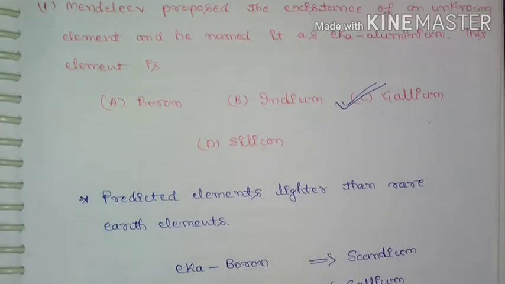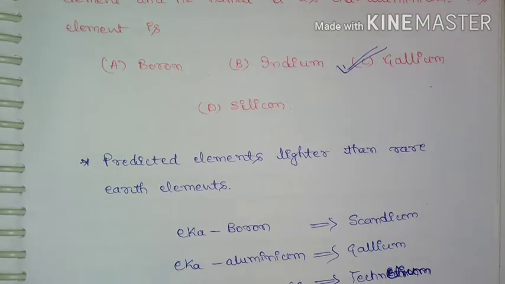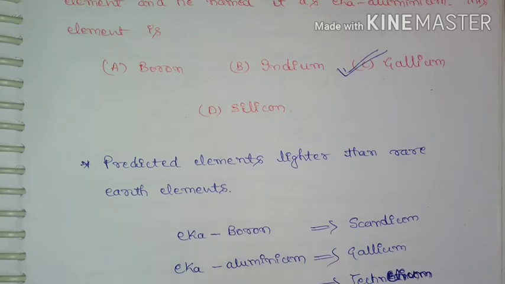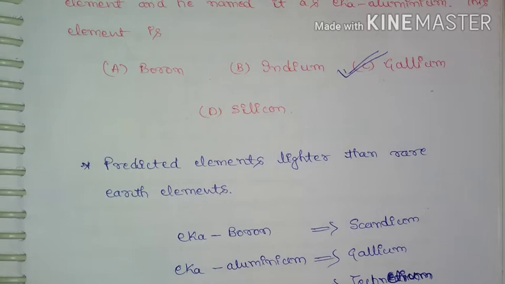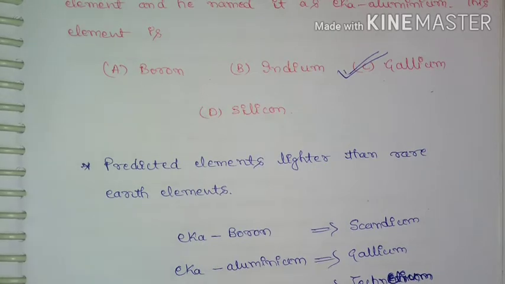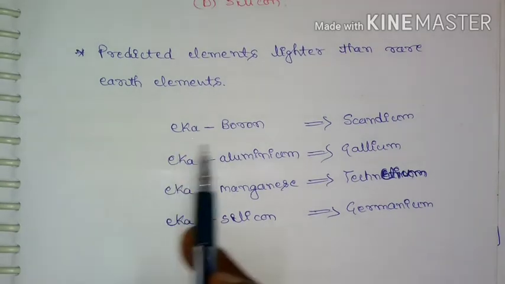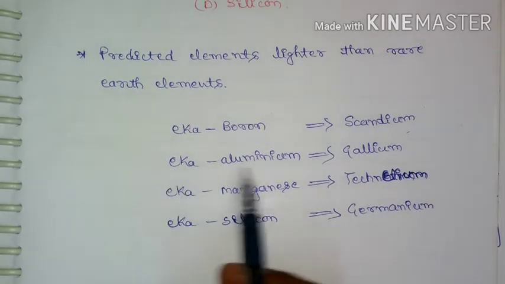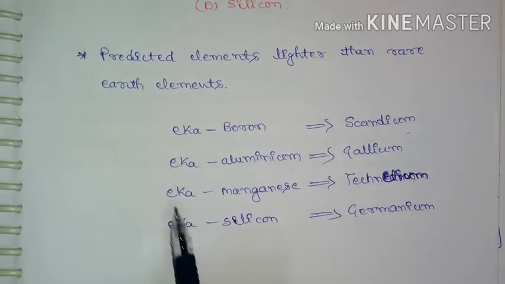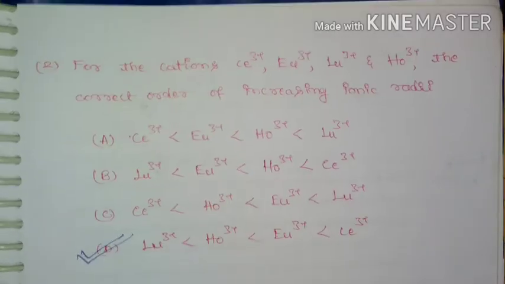This name has been given using the Sanskrit language, that is Eka, Dvi, Tri. Whatever names were given are for the predicted elements which are lighter than the rare earth elements, and here are a few names given by Mendeleev. Eka boron means scandium, Eka aluminium is gallium, Eka manganese is technetium, Eka silicon is germanium.